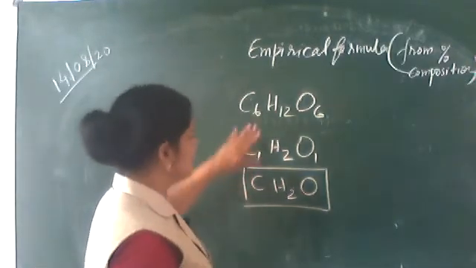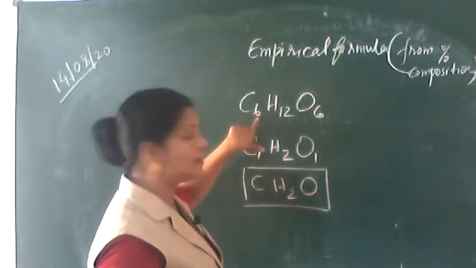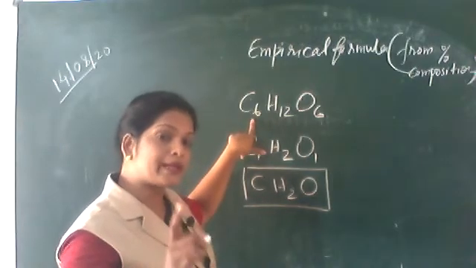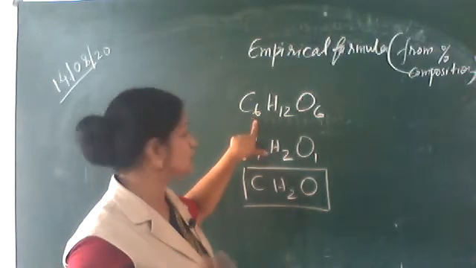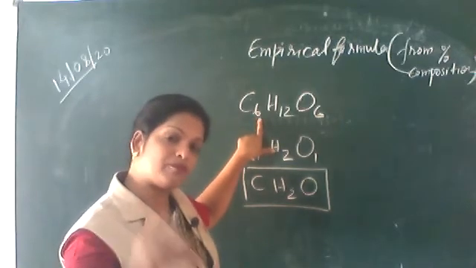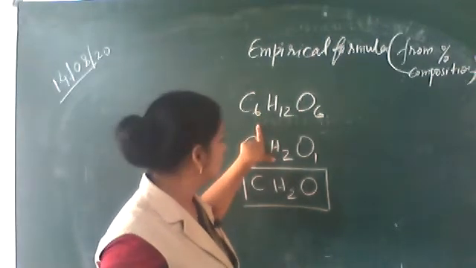Now look at this molecular formula. There is a relation between this number and the weight. For 12 grams of carbon, you can put the number 1. For 24 grams of carbon, you can put the number 2.